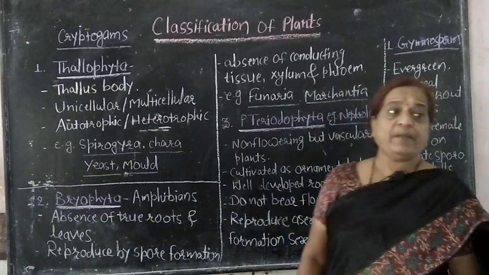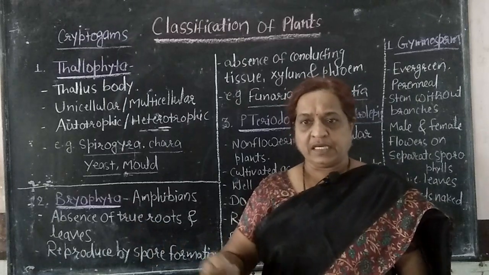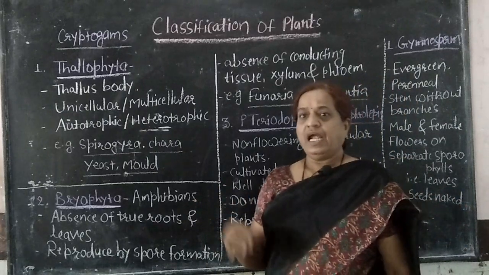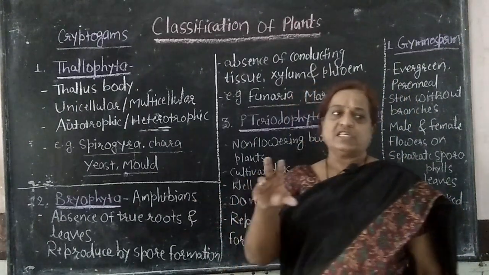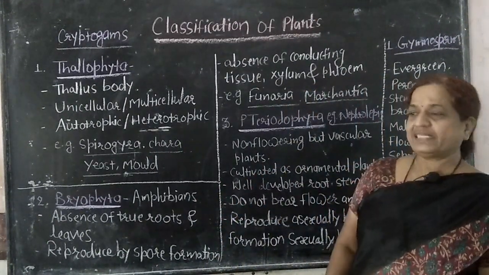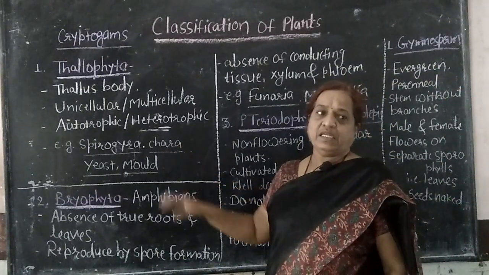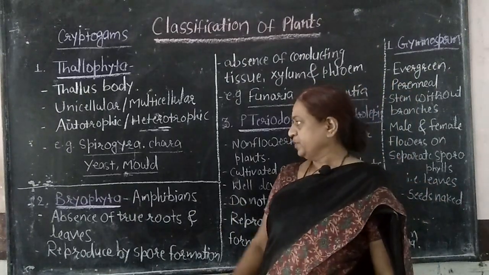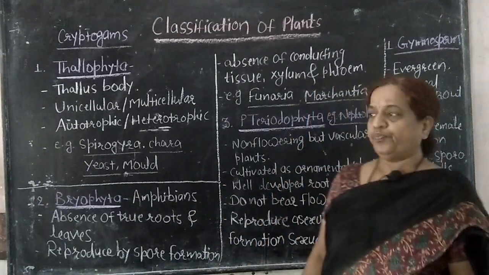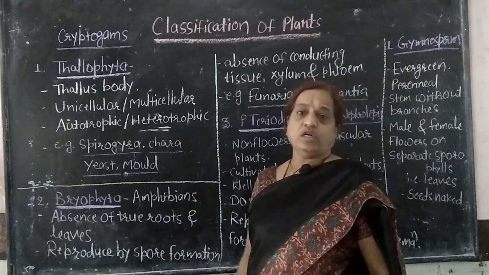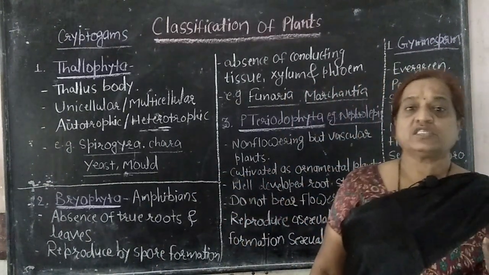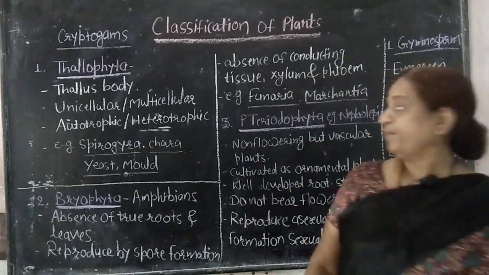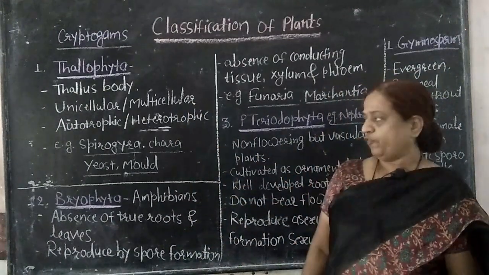Both of these have a filamentous body. If you take the green part which develops on the sides of a water body and see it under a microscope, you have studied Spirogyra, and you will observe that structure. But if you see it with the naked eye, you will see simply thread-like structures, known as filaments. This is mold. Sometimes you may have observed fungus growing on chapati or bread. So these are the examples of Thallophyta.